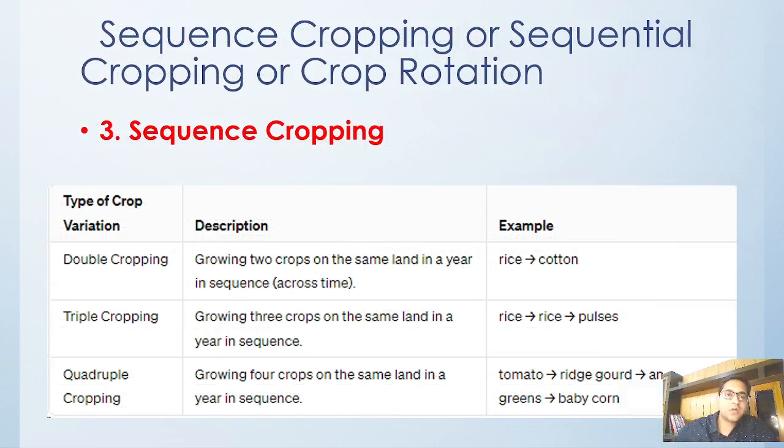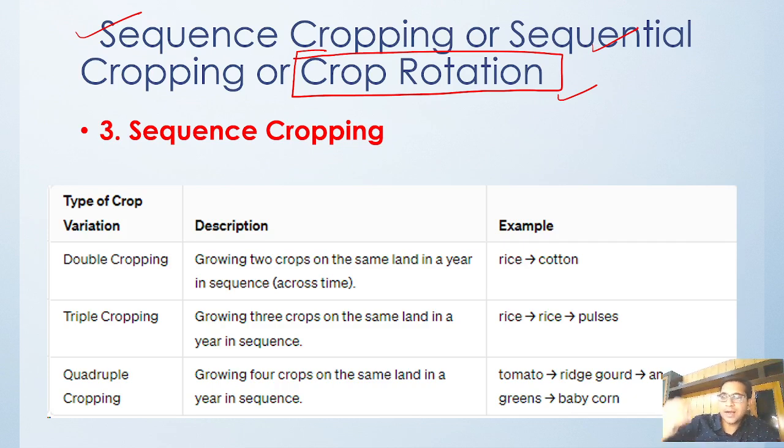Then we have a third one, that is called sequence cropping. Sequence cropping is also called crop rotation. Sequence cropping or sequential cropping or crop rotation is one after the other, one after the other, like that. So there are ways, like how many types of sequence cropping there are. In mixed farming we have sequence cropping, intercropping and mixed cropping, right?